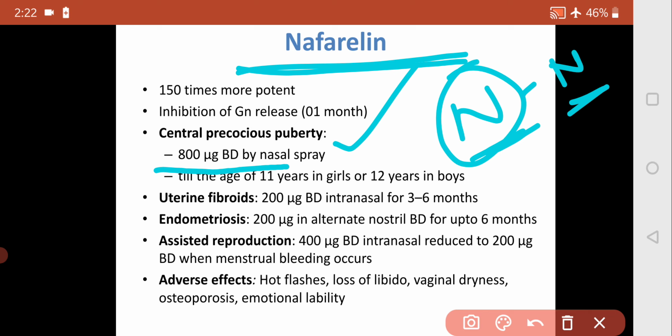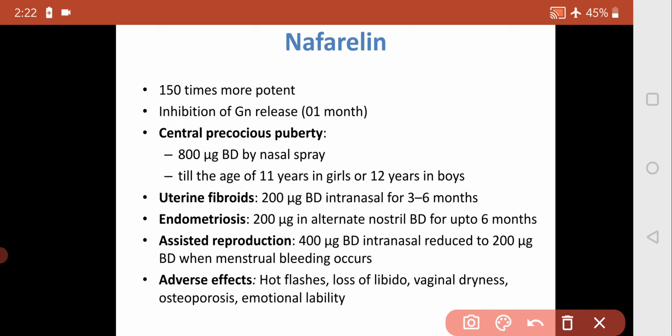Ultimately it is given till the age of 11 years in girls and 12 years in boys, because after that we want puberty to occur. If there is precocious puberty then we give it, but after 11 years it is a normal thing.